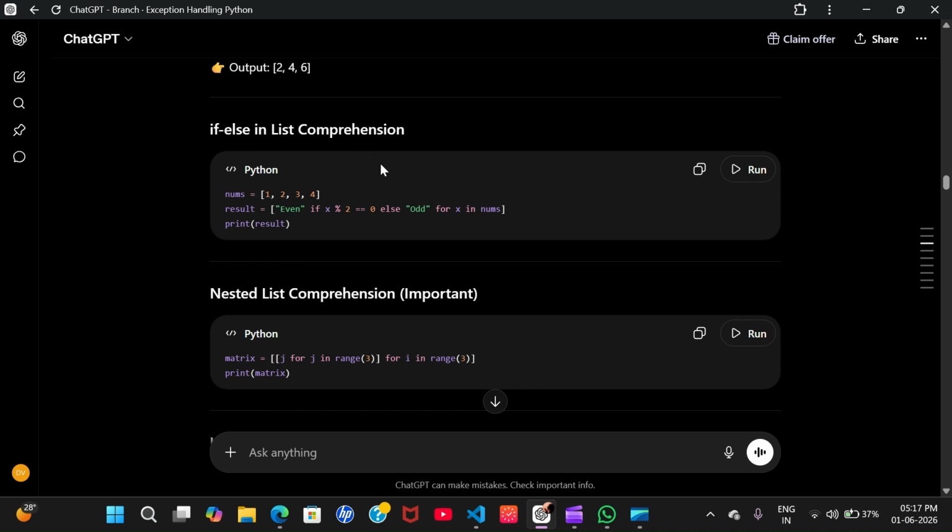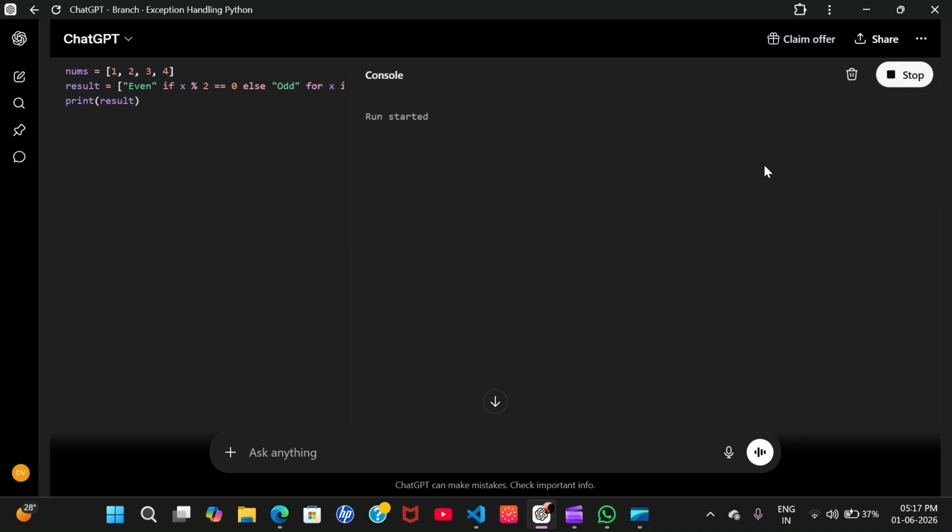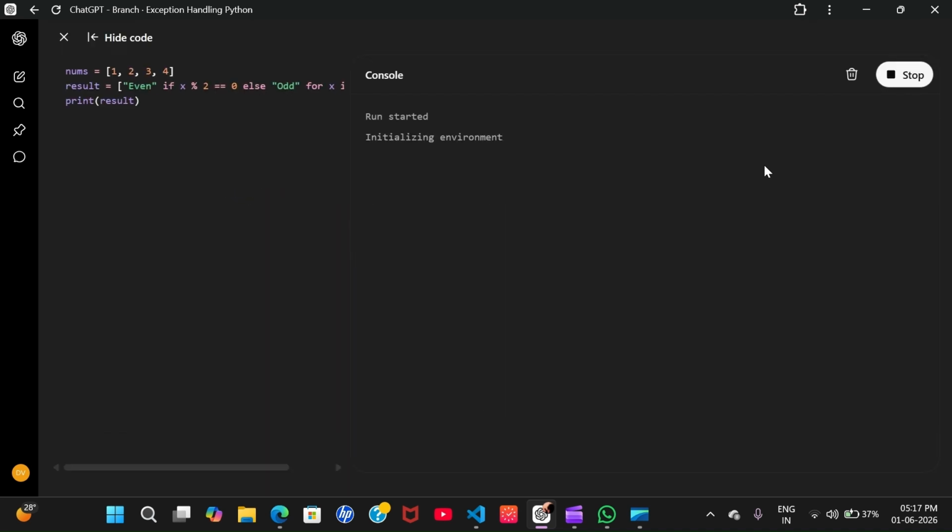If else in list comprehension works in the same way. We put a condition: even if this is a condition of even, else odd, for x, and we are iterating over nums. So what will we get? We will get a list which contains odd, even, odd, even. And let me show you how.